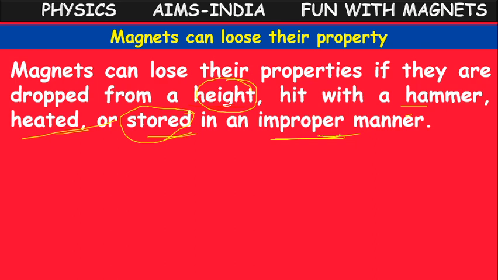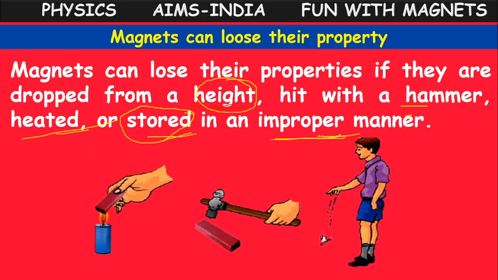If we keep them properly, nothing will happen. If they are stored in a group in an improper manner, there is a chance of losing their property. Which property? Magnetic property. In these cases, they will lose it.